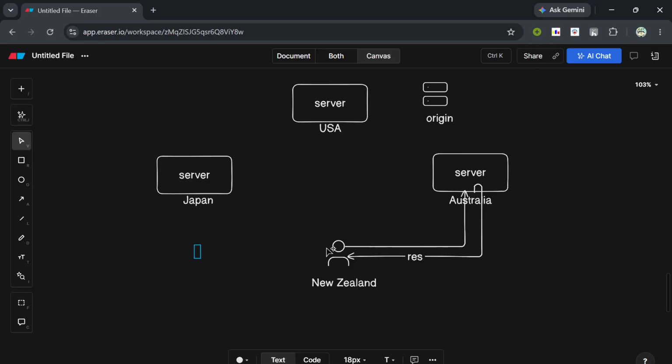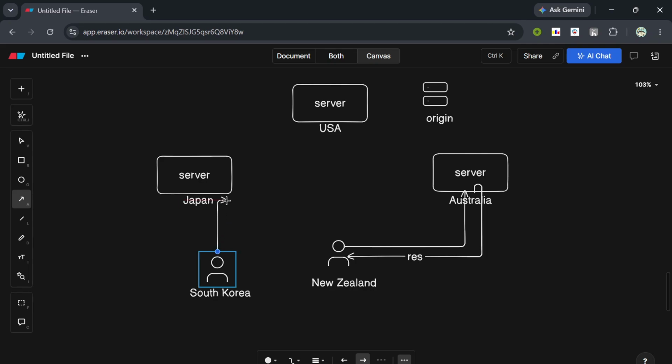Now let's say we have another user who is present in South Korea. For this user, it would be very impractical to reach the origin server because the nearest server for the user would be the Japan server, not the origin server.